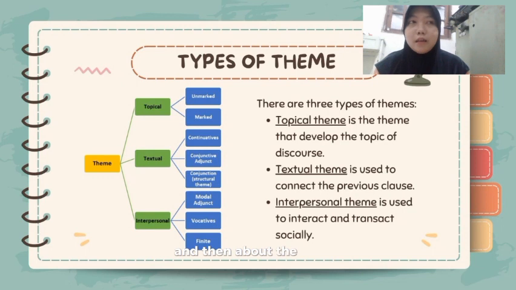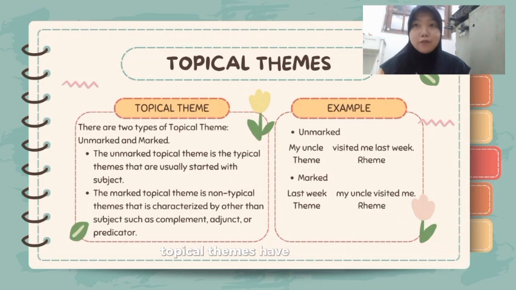Theme has three types: topical, textual, and interpersonal. Topical themes have two types: unmarked and marked topical theme. The unmarked topical theme is the typical theme that usually starts with the subject. For example, my uncle visited me last week. My uncle in this clause is the theme, and visited me last week is the rheme.